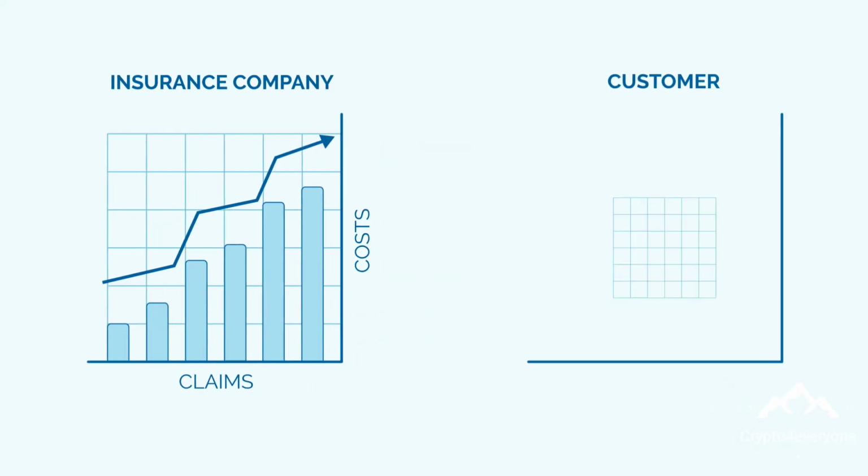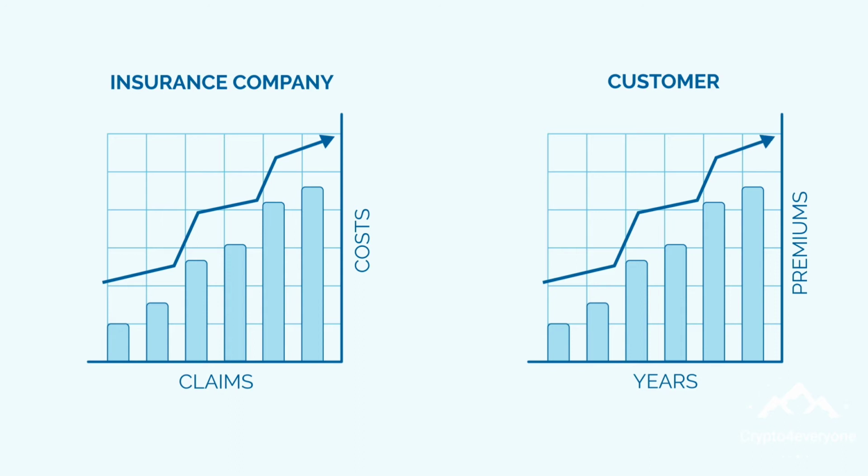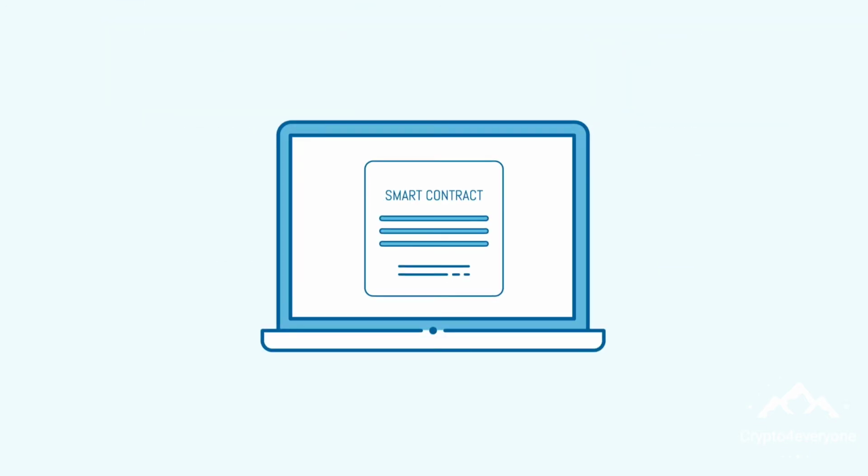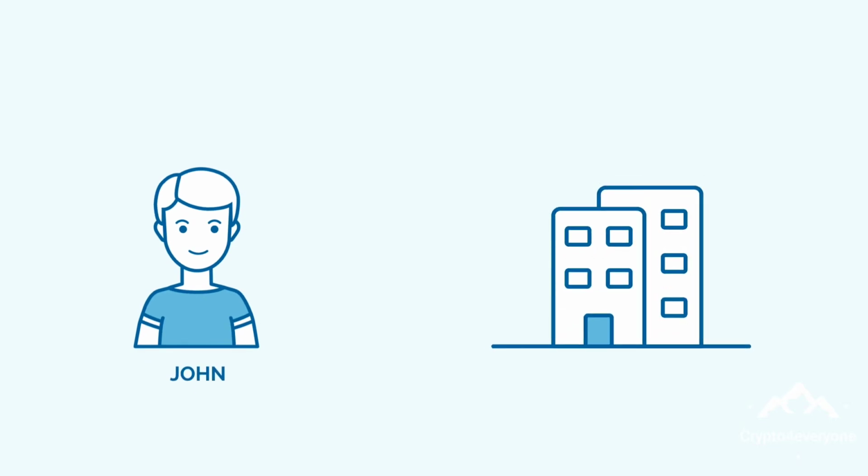The direct impact of this not only affects the insurance company, but also their customers, as these costs are usually added to insurance premiums. But there could be a better way to manage these processes by use of a smart contract. But how exactly? Let's suppose that John wants to take out a home insurance policy with Senza Home Insurance.